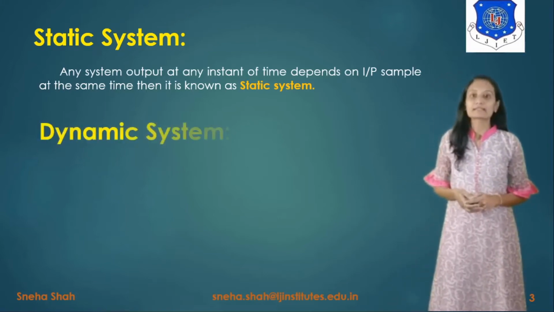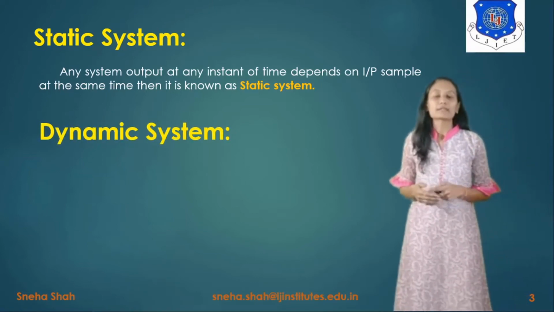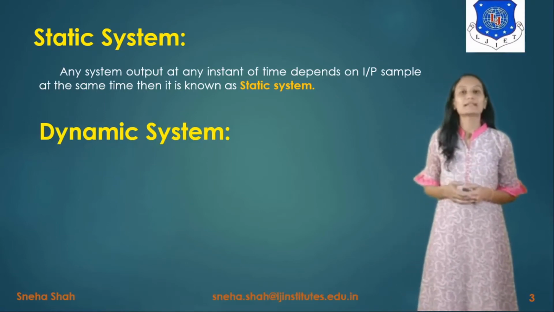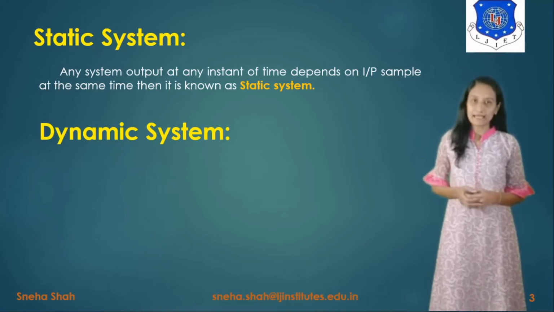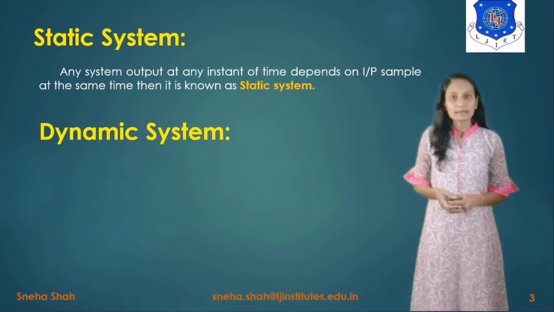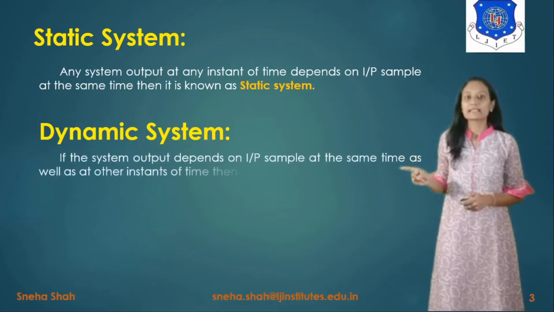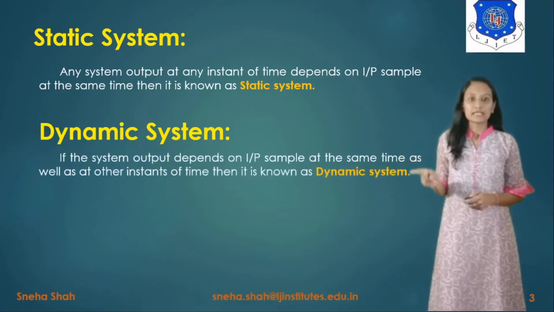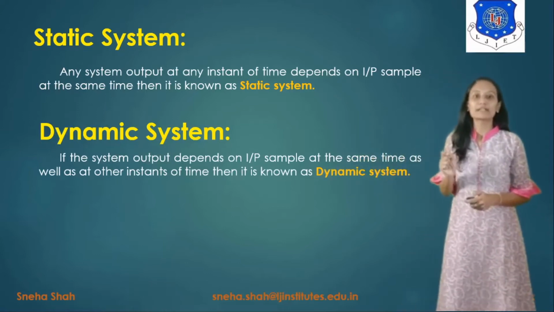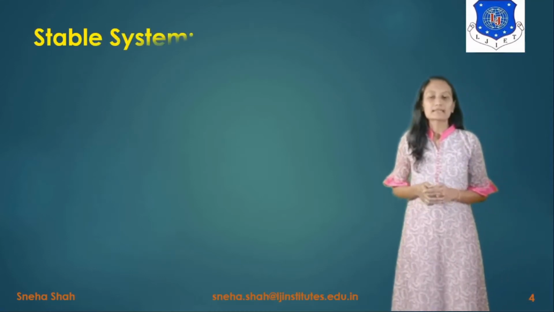Now the next type of system is the dynamic system. What is a dynamic system? If the system output can depend on the present as well as on past or future values of the input, then it is considered a dynamic system, and as there is a memory requirement, it is considered a system with memory. We define the dynamic system as one whose output depends on the input sample at the same time as well as at other instants of time. Now the next type of system is the stable system.